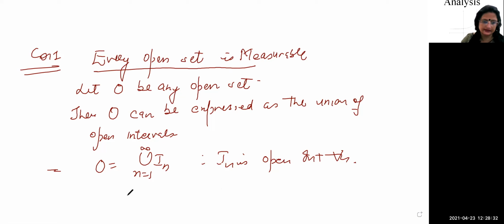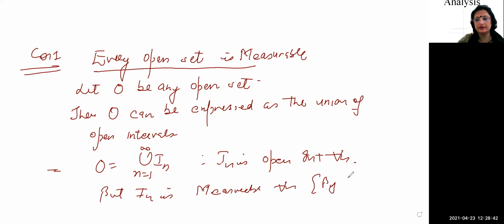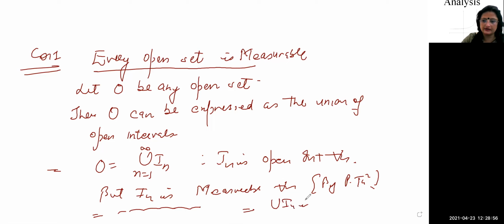So In is measurable for all n. This is by the previous theorem, the major theorem: every interval is measurable. So it implies a countable union of measurable sets is measurable. It implies the union of In is measurable.